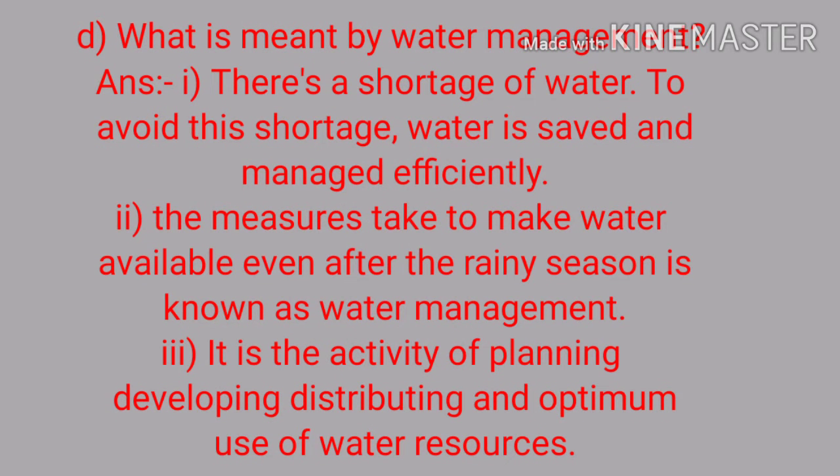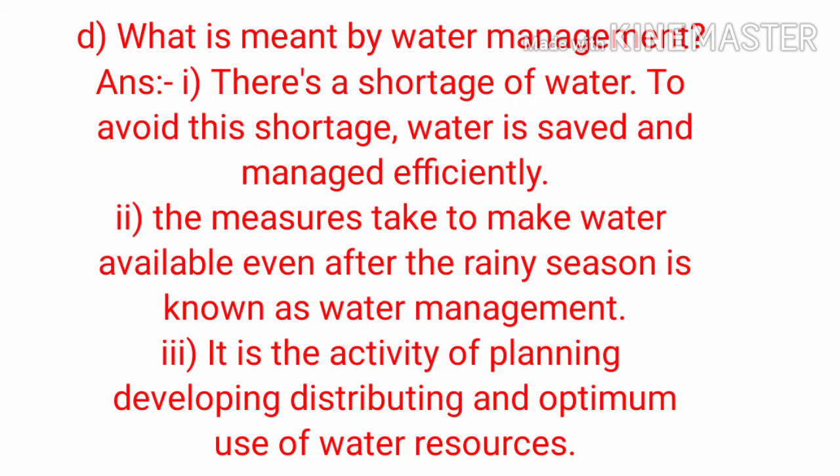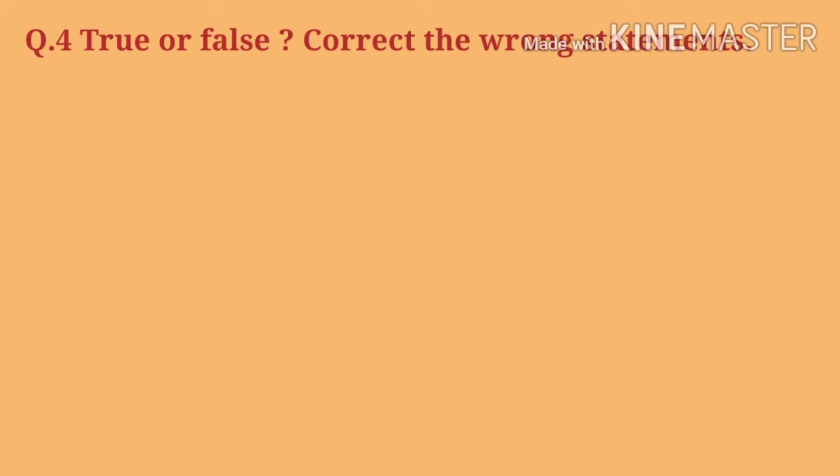Next question D. What is meant by water management? Answer. There's a shortage of water. To avoid this shortage, water is saved and managed efficiently. Second, the measures taken to make water available even after the rainy season are known as water management. Third, it is the activity of planning, developing, distributing and optimum use of the water resources.